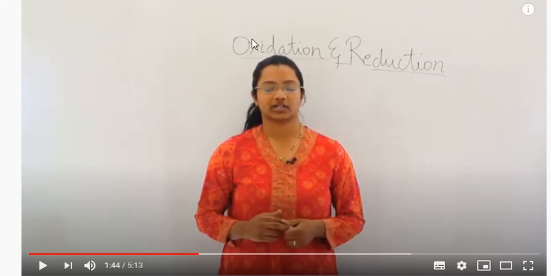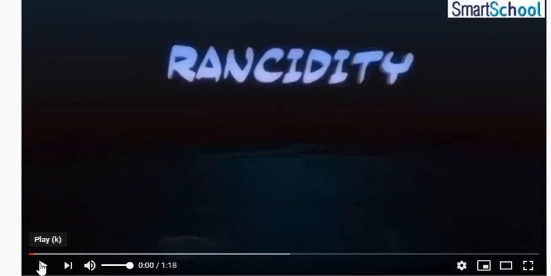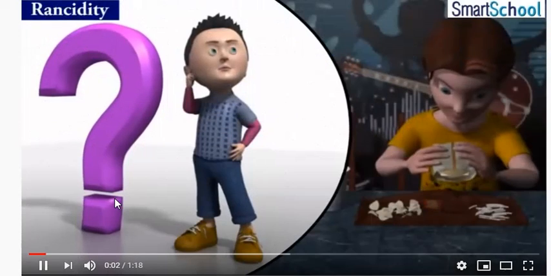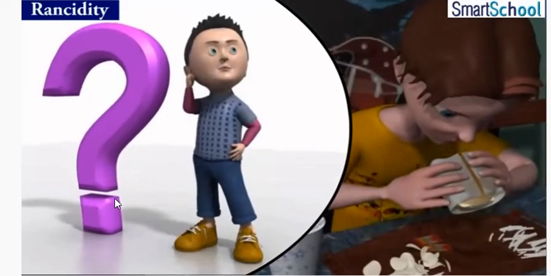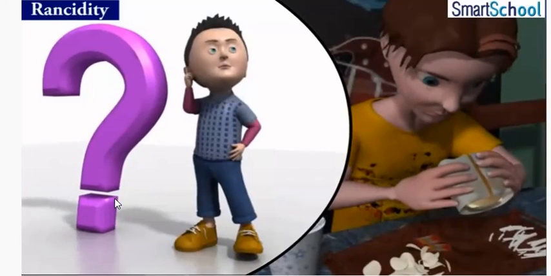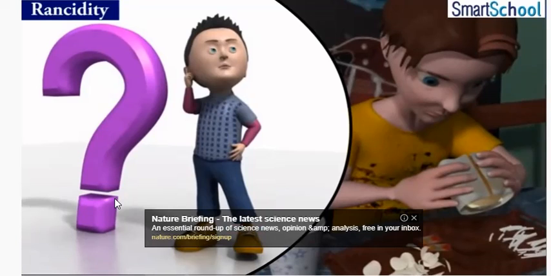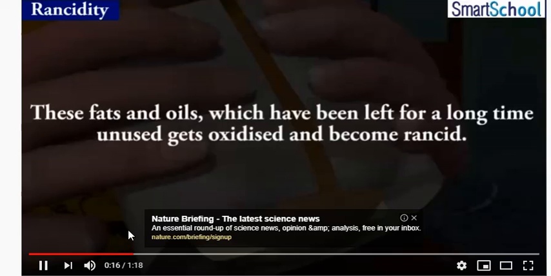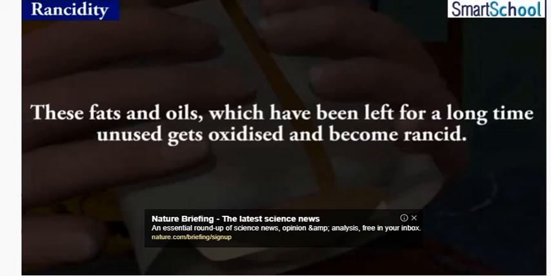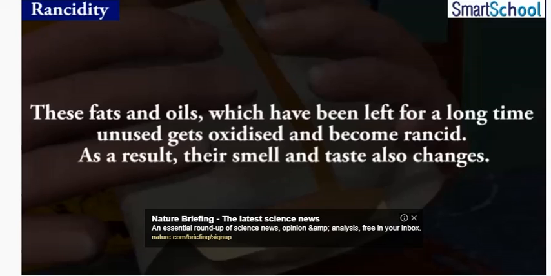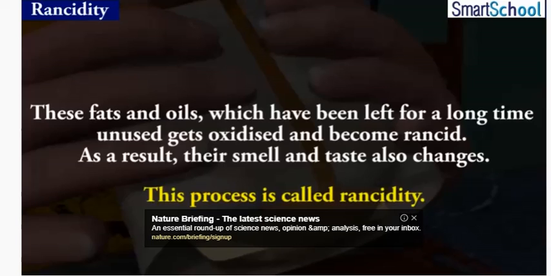So again you watch a video, another video. See, rancidity. Have you ever tasted or smelt the fat or oil containing food materials which have been left for a long time unused? These fats and oils which have been left for a long time unused get oxidized and become rancid. As a result, their smell and taste also change. This process is called rancidity.